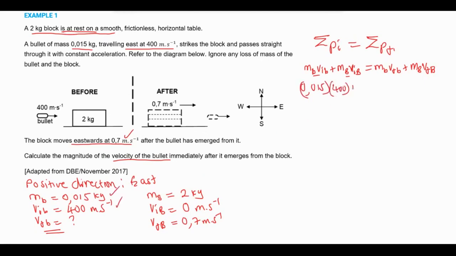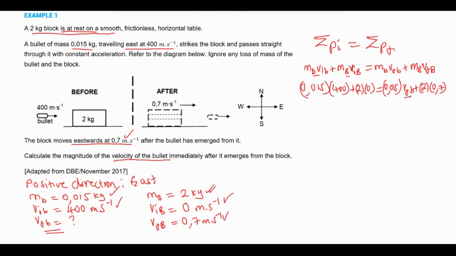Okay, then plus 2 times 0. Okay, this is the initial momentum is equal to mass of the bullet 0,015, then final velocity, that's what we're looking for, plus 2 for the block, and then 0,7. Okay, right, we have substituted now.